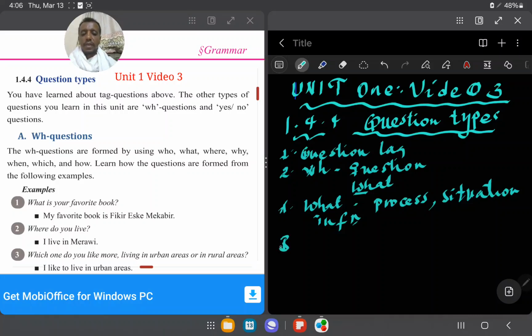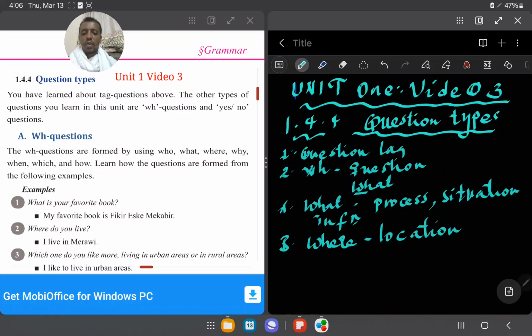Okay. B, the next one. Where do you live? Where? What is the purpose of where? Location of something. Location. Okay, that is the purpose of where. Where do you live? Your location. Where is your location? That is the purpose of where.